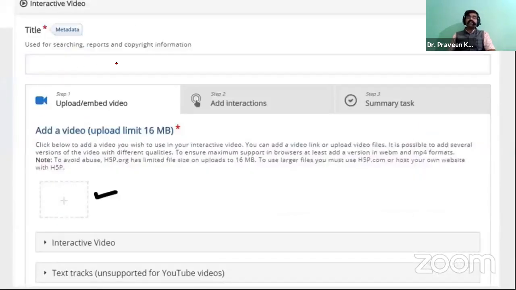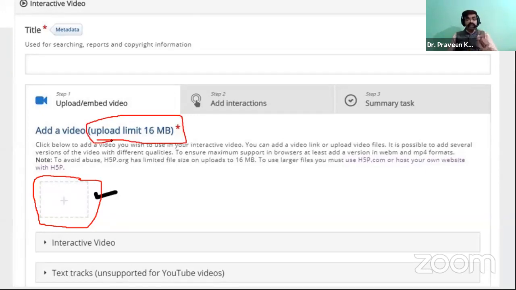After the content title, you come to the second piece of information called add video content. For that there is one restriction. You have to identify what type of video you are adding to create the interactive video.